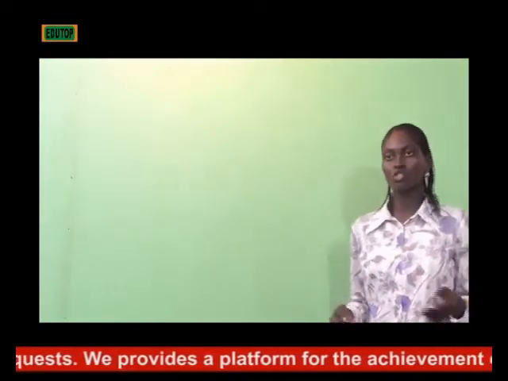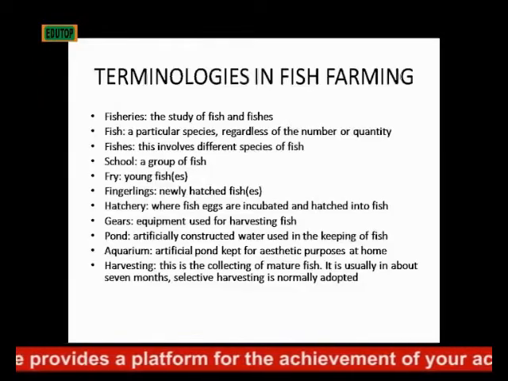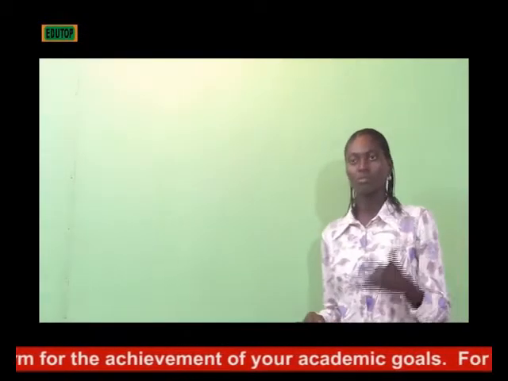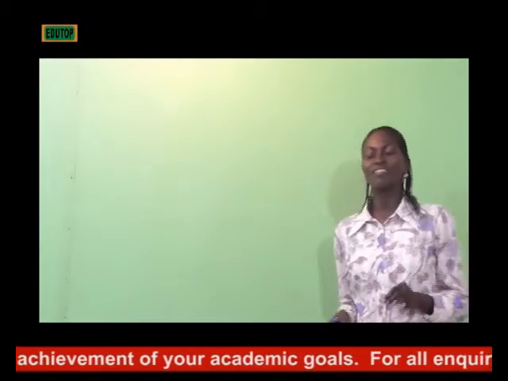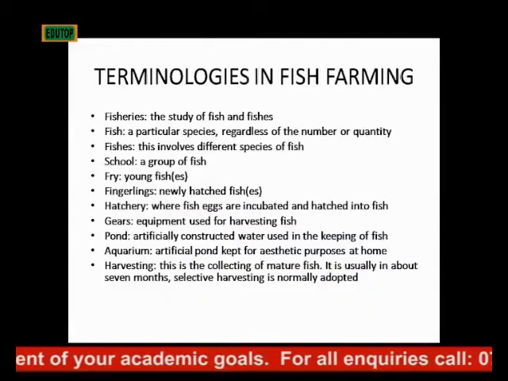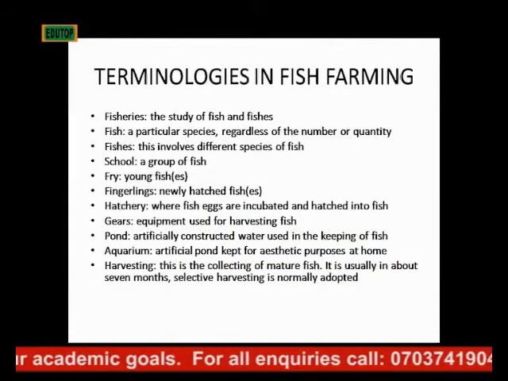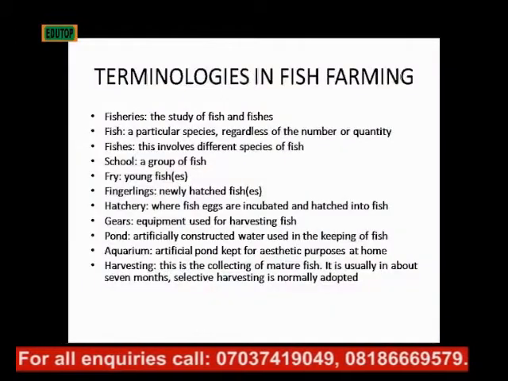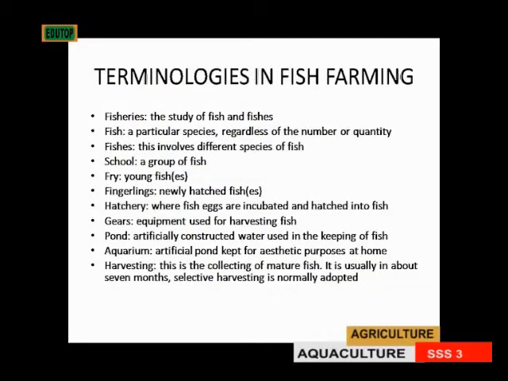Then school is a group of fish. When you have a group of fish, you call them a school, like your normal school. Then fry are young fishes. We call young fish fry. Then fingerlings are newly hatched fishes. As we have chicks in chickens, so we have fingerlings too in fishes.